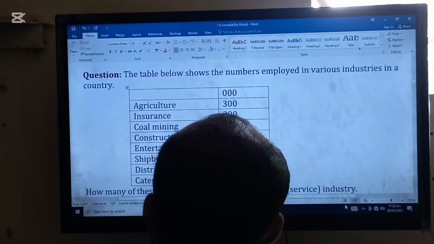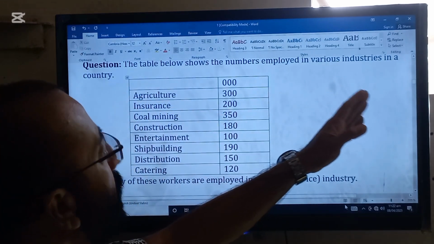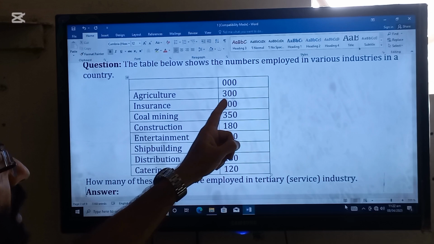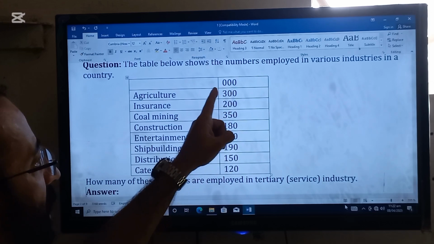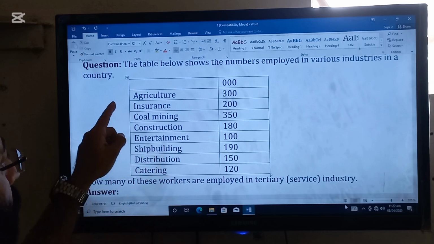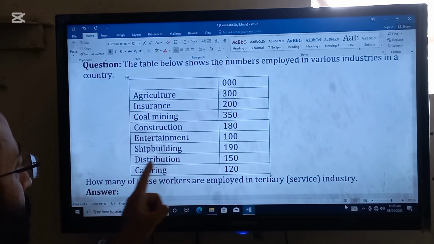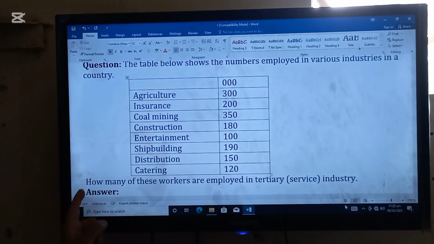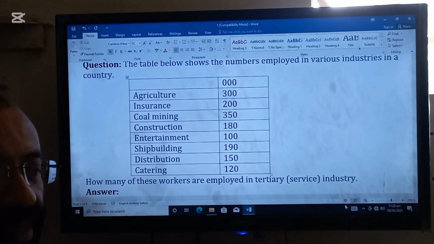The next question is: the table below shows the numbers employed in various industries in our country. Every number is counted as 1,000, so this is 300,000 and 200,000 because the 000 is also given. Agriculture, insurance, coal mining, construction, entertainment, shipbuilding, distribution and catering workers are given, and the requirement is how many of these workers are employed in the tertiary service industry.